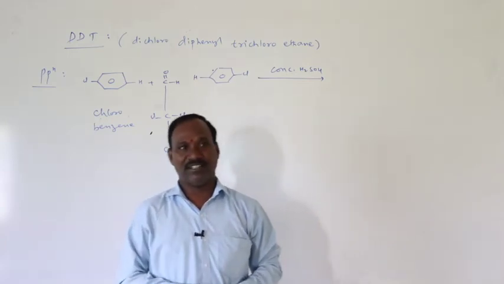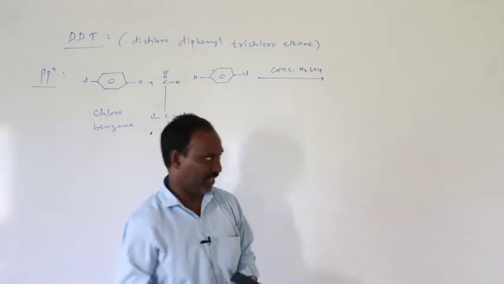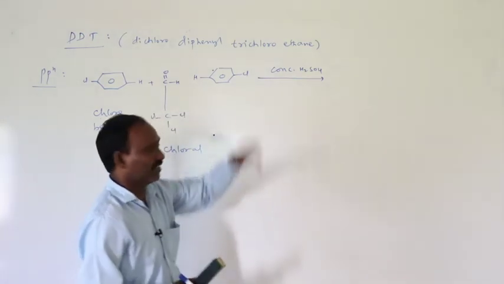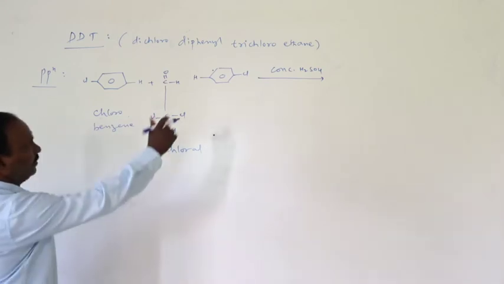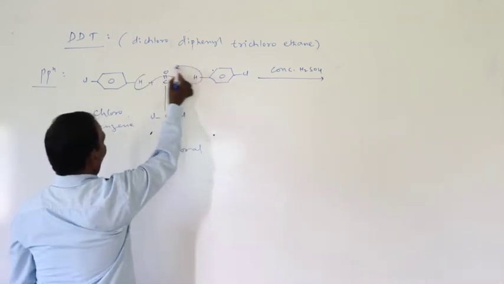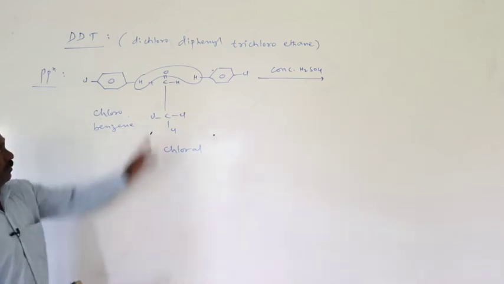Acetic anhydride is also used as a dehydrating agent. The most important dehydrating agent is concentrated H2SO4, in whose presence water is removed.